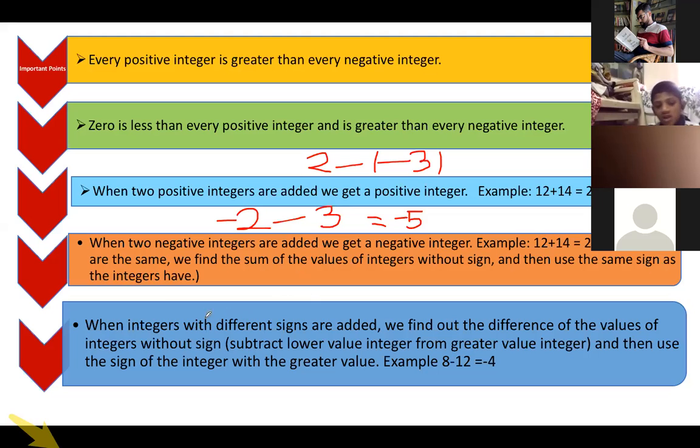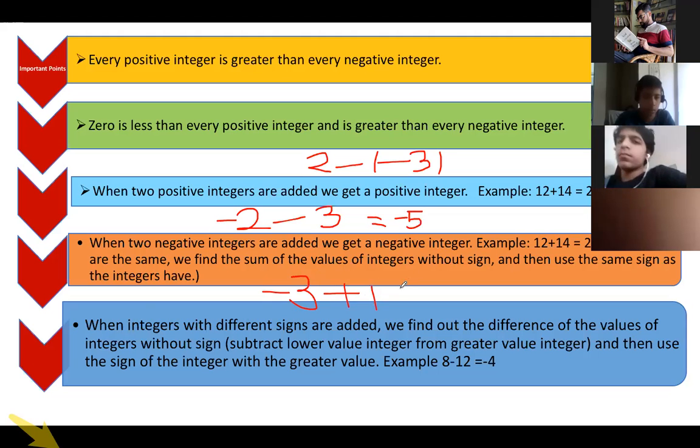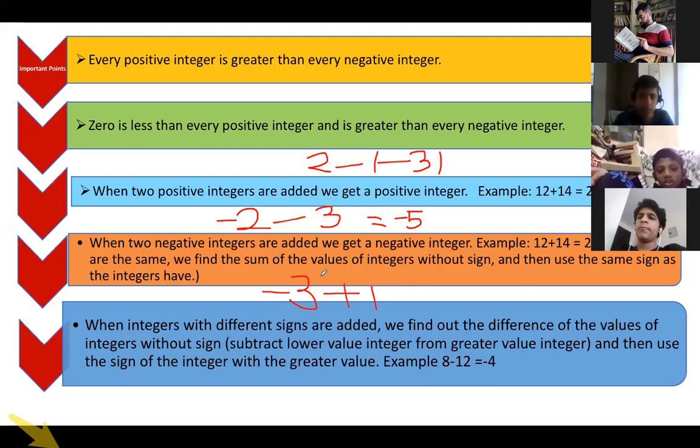When integers have different signs, for example, suppose minus 3 and plus 1. These are two different signs. Okay. So when two different signs are added, what will be the answer? Minus 2. How do we do this? When two different signs are there, you just find out the difference and then write the sign of the largest number. So 3 or 1, which one is the bigger number? 3. And what is the sign with 3? Negative. Minus.